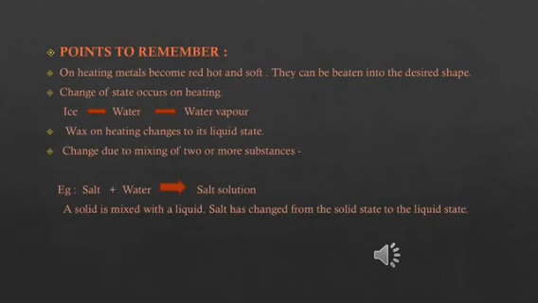Points to remember. Children, make a note of these points in your notebook. On heating, metals become red hot and soft. They can be beaten into the desired shape. Change of state occurs on heating. Solid ice turns into liquid water on heating, and liquid water further turns into gaseous water vapor. Wax on heating changes to its liquid state.